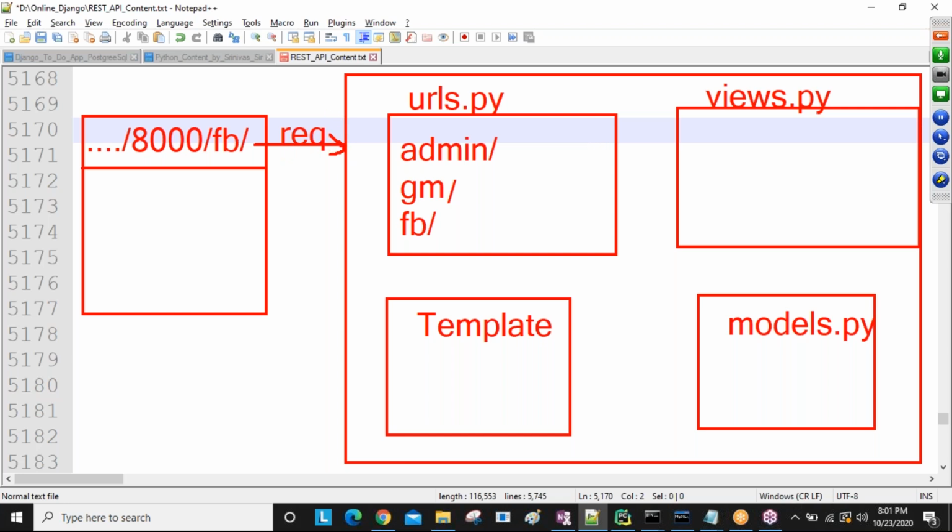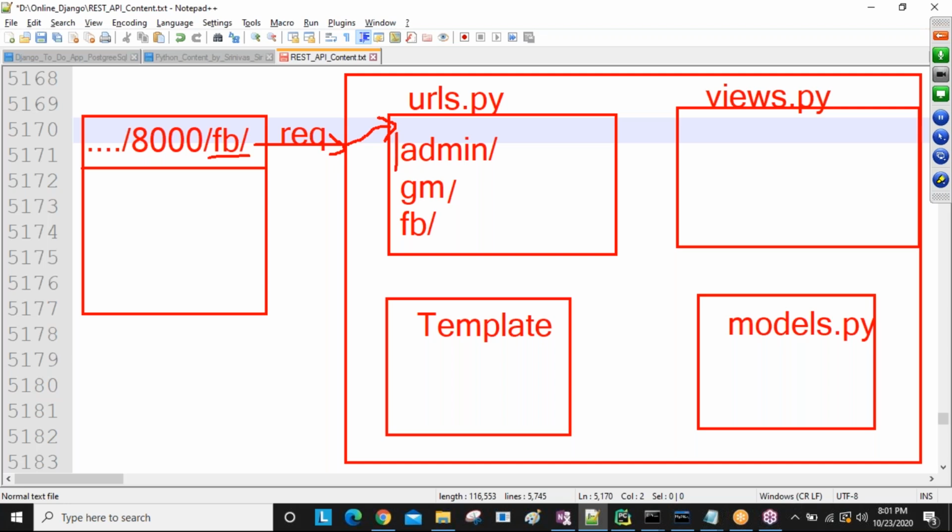After reaching the Django project, the request first reaches the urls.py file. Up to the port number, the URL is common to all of these: 8000/admin, 8000/gm, 8000/facebook, like this. Now my requested URL is the FB one. So inside this urls.py, it checks from top to bottom whether any URL exists with this name.